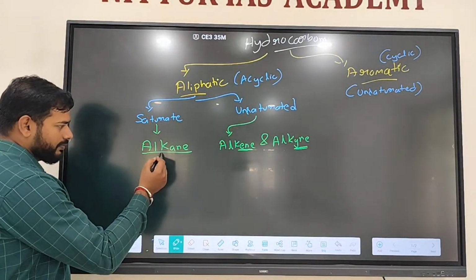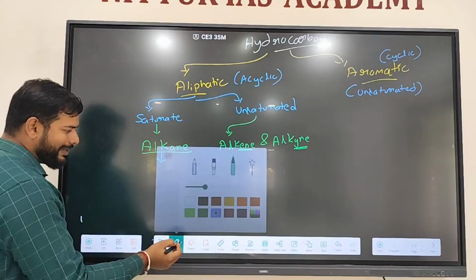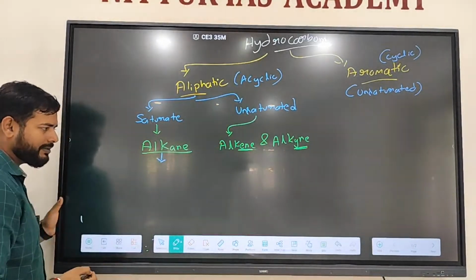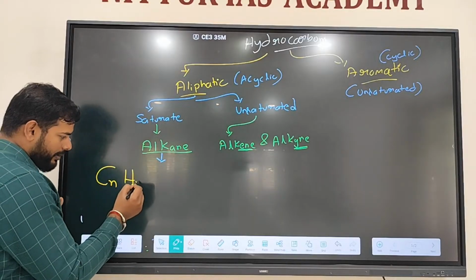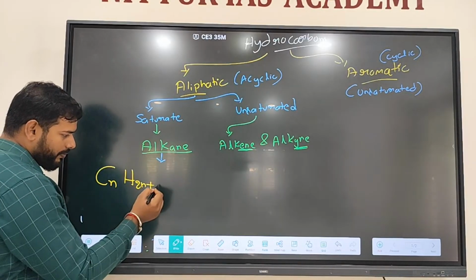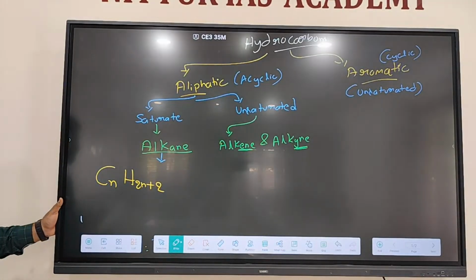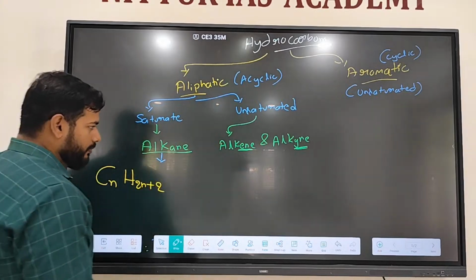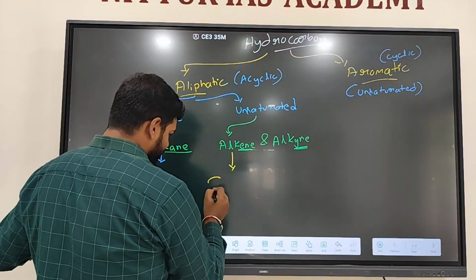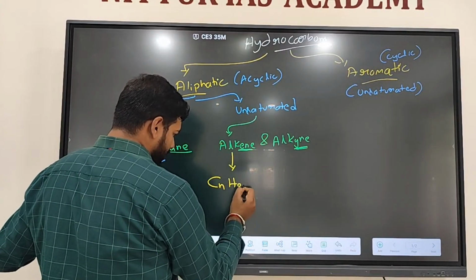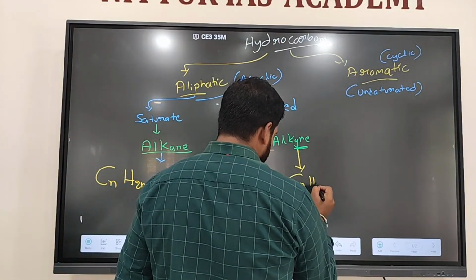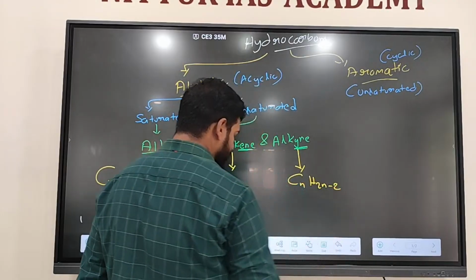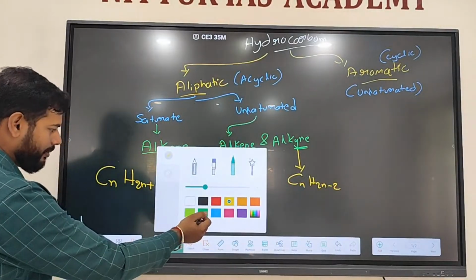Alkane, saturated hydrocarbon, only single bond is present. The formula is CnH2n plus 2. Alkene: CnH2n. That's it. Alkyne: CnH2n minus 2.